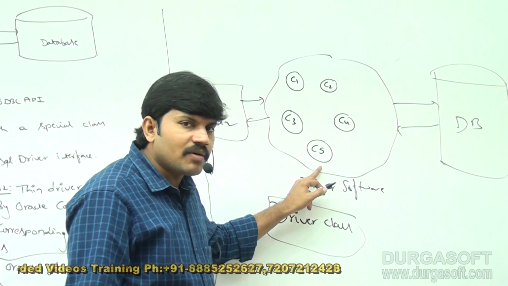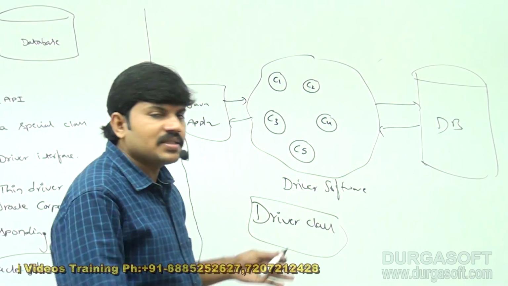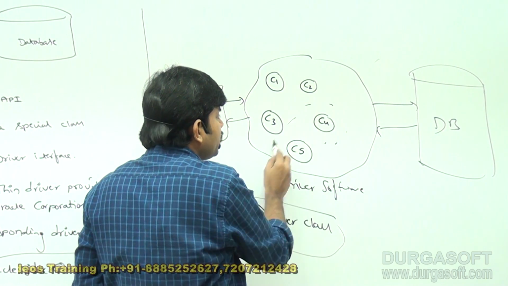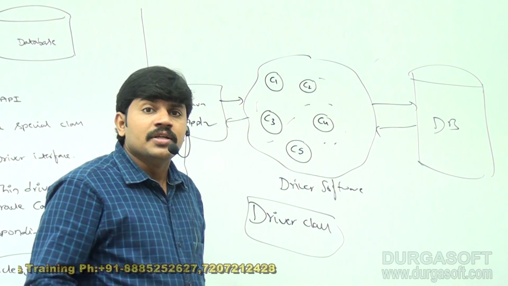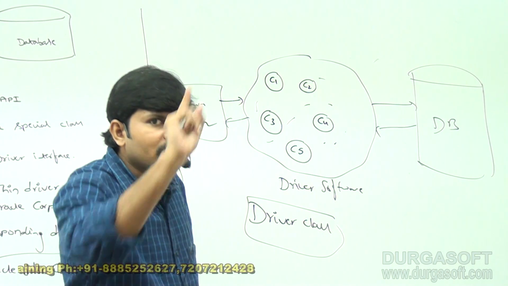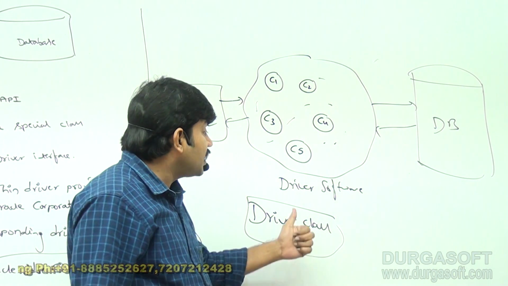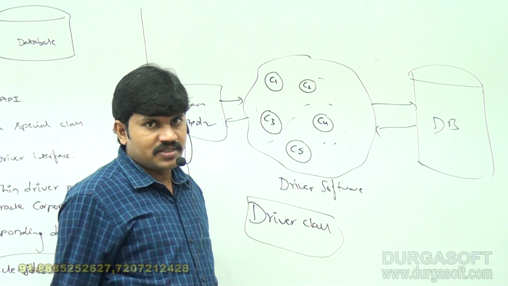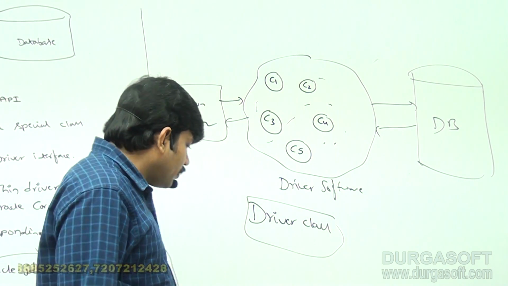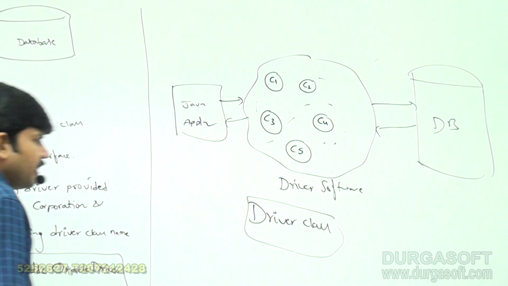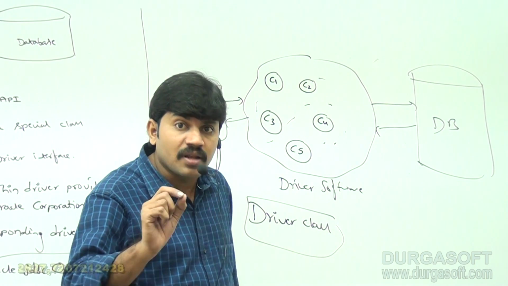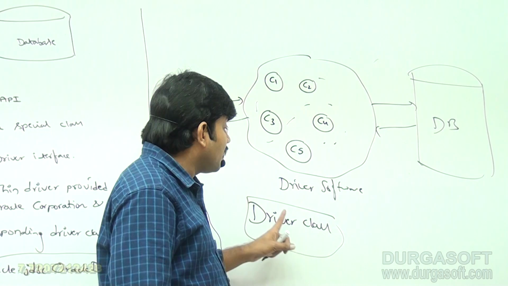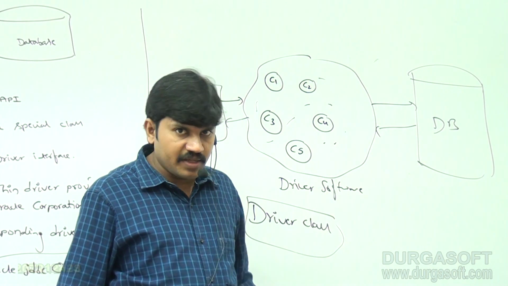In the driver software, sir, there are multiple classes. Assume there are a thousand classes. Among all, there is one special class. That special class is nothing but the driver class. Everyone can understand, right? That's why I can say every driver software can be identified with a special class. That special class is nothing but one driver class. Clear for all of you, right?